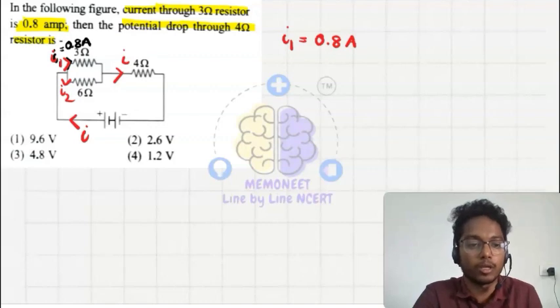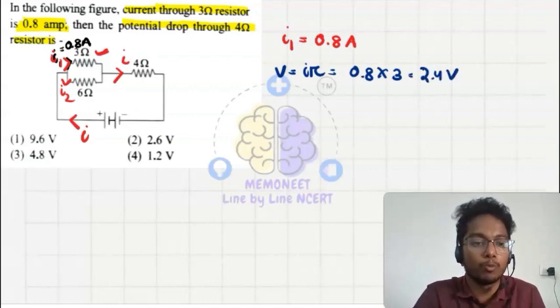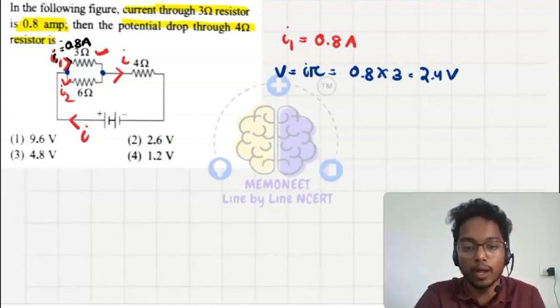So if it is 0.8 ampere, what should be the potential drop in the 3 ohm resistor? The potential drop V is equal to I into R. So it is 0.8 into 3, which is 2.4 volt. So there is a 2.4 volt drop while passing through the 3 ohm resistor. If 2.4 volt has dropped across the 3 ohm resistor, how much voltage should drop across the 6 ohm resistor? It is also 2.4. Why? Because they are in parallel. In parallel, the potential drop remains the same.